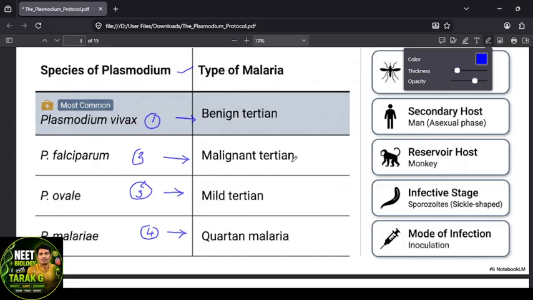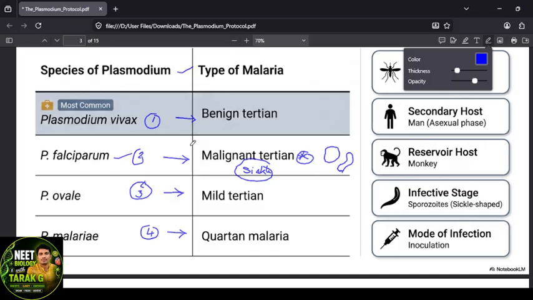Among the four, the dangerous and dreadful one, which most often causes disease, is the malignant tertian. And here is one specialty. Those who are suffering from sickle cell anemia can show resistance to the disease, because Plasmodium falciparum lives in the human RBC. A sickle cell person's RBC will be sickle shaped, right? That's why it's not suitable for the growth of falciparum, so those people can show the resistance, right?